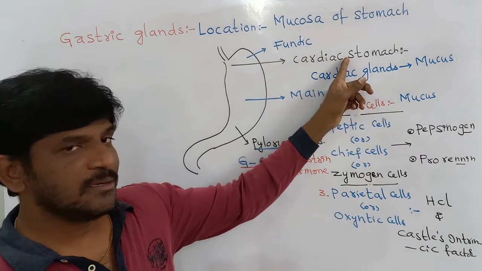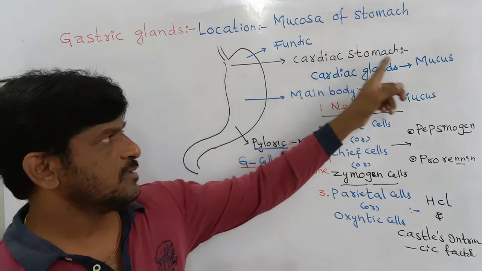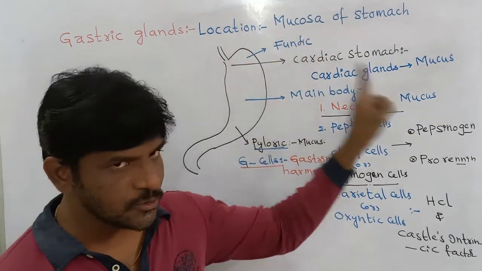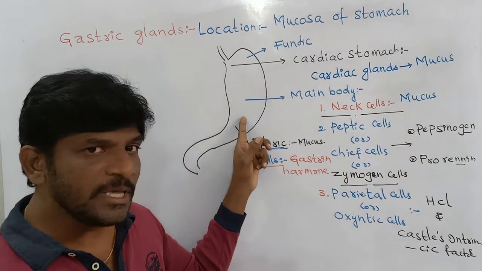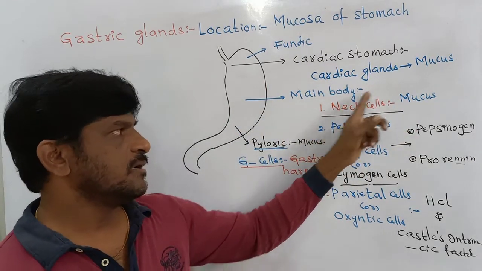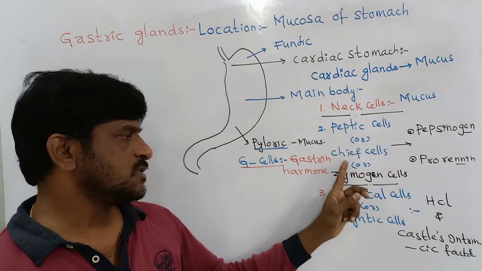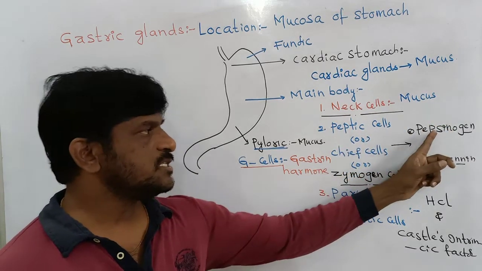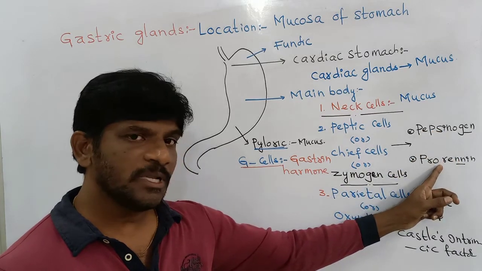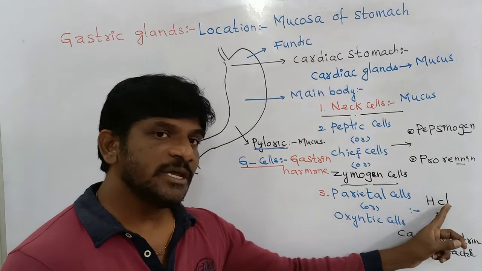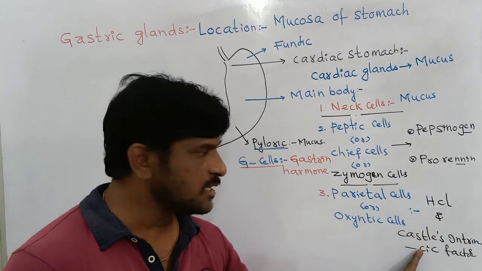Cardiac glands, cardiac stomach, secretion is mucus. Fundic glands, also mucus. Main body contains the neck cells and mucus is the secretion. Peptic cells are chief cells or zymogen cells. Secretion is pepsinogen and prorenin. Parietal cells are oxyntic cells. Secretion is hydrochloric acid and Castle's intrinsic factor.